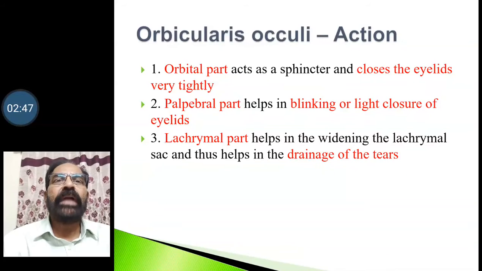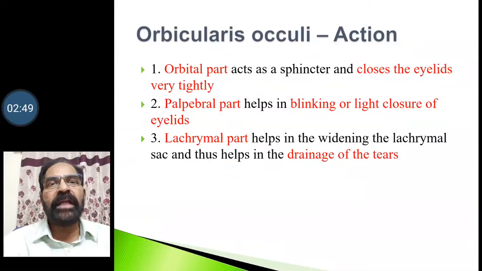Then we go to actions of the orbicularis oculi parts. The orbital part acts as a sphincter and closes the eyelids very tightly. The palpebral part helps in blinking or light closure of the eyelids. Then the lacrimal part helps in widening the lacrimal sac and helps in drainage of tears.